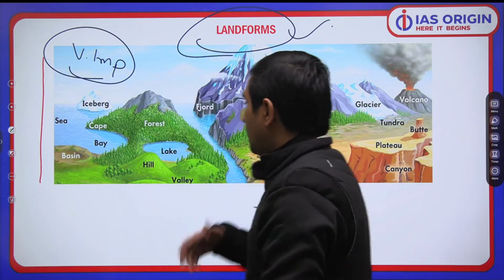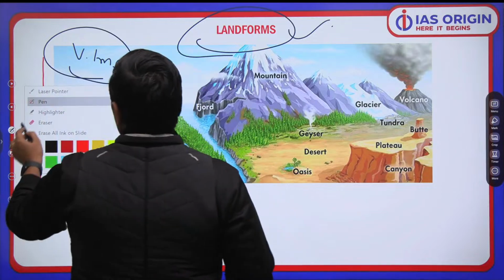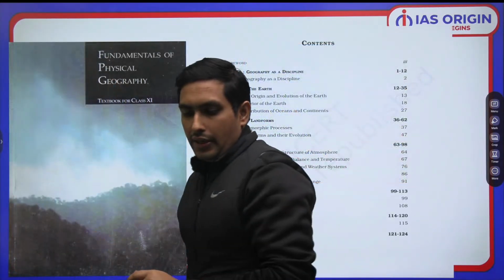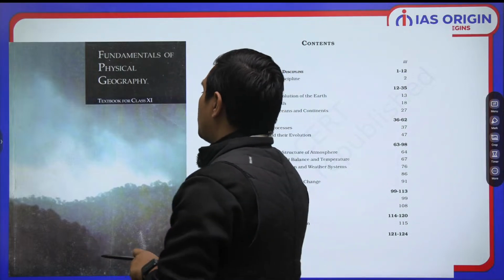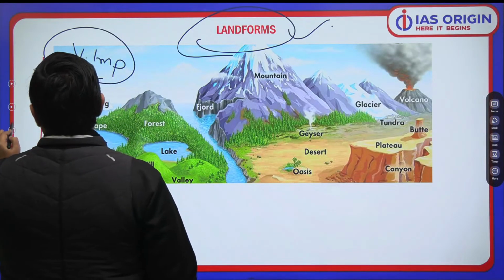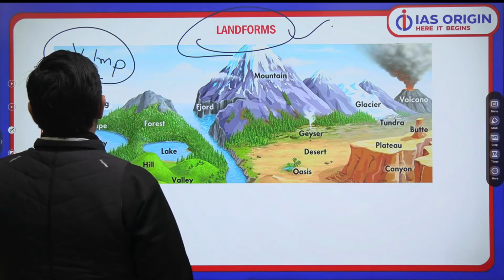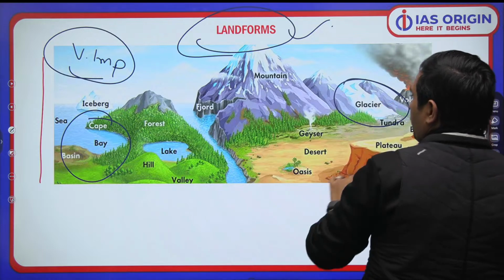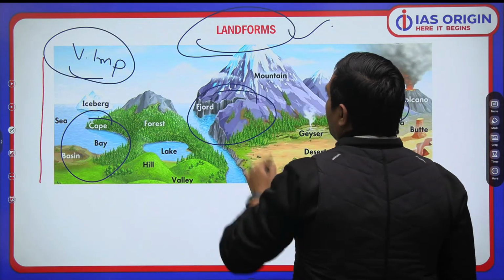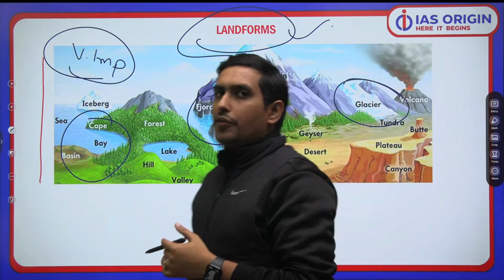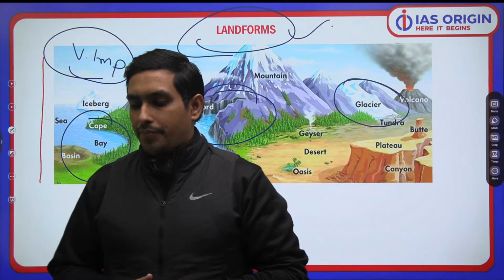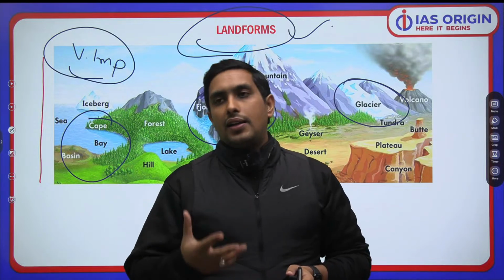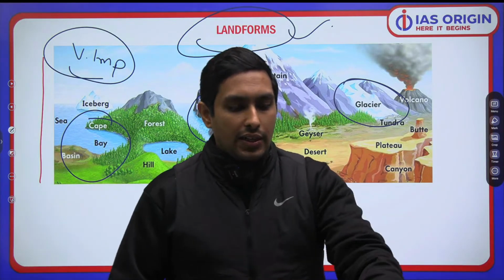For example, in this picture you see, in the area of coast, we have different kinds of landforms. In certain areas, mountains, we have different kinds of landforms. Here on glaciers we have different kinds of landforms. So because of various geomorphic agents, you can say. Now what is a geomorphic agent? A geomorphic agent can be wind, air, water, or any other agent for that matter.